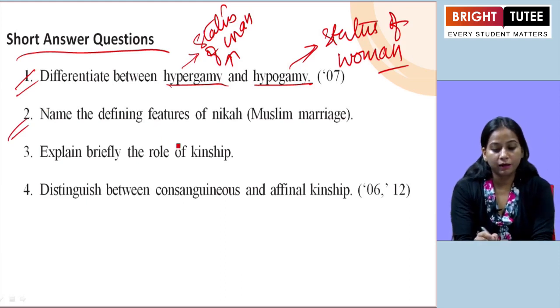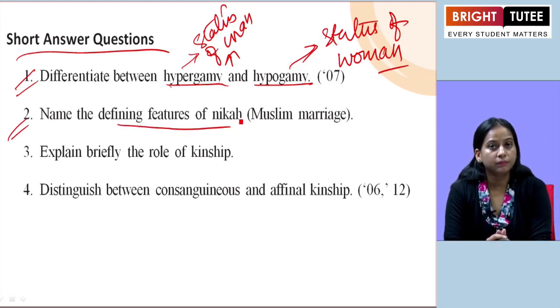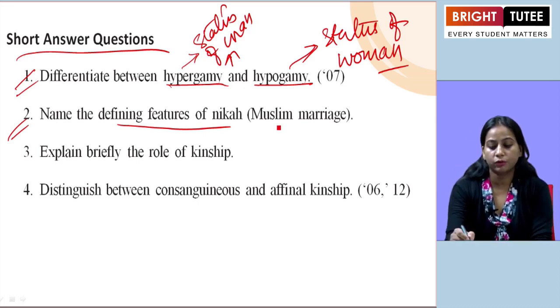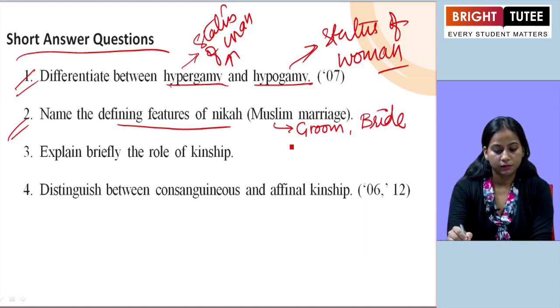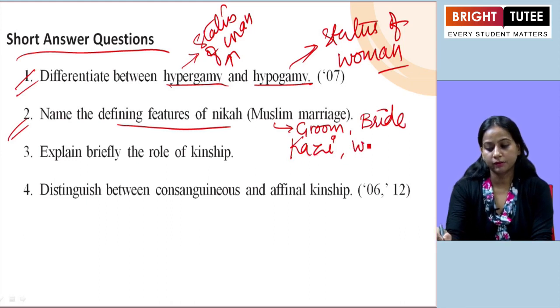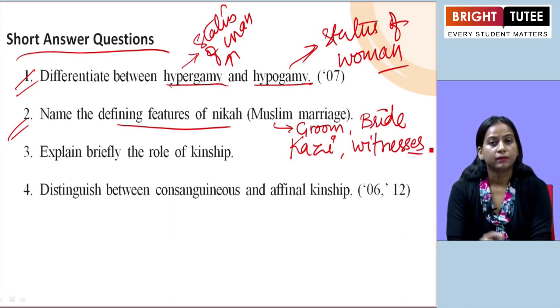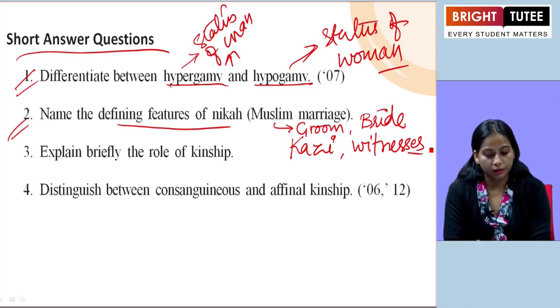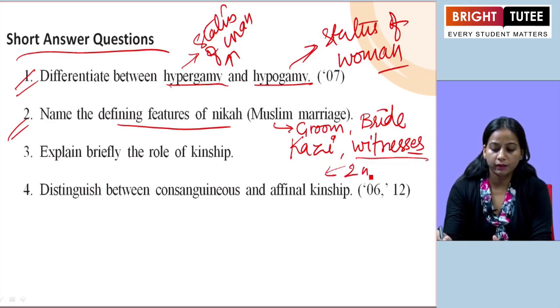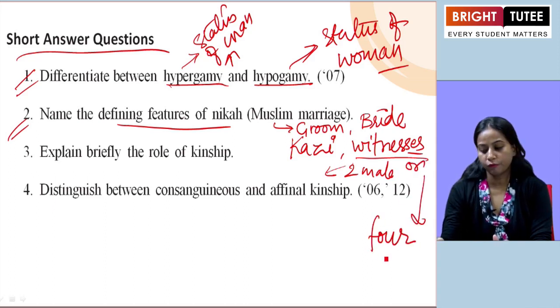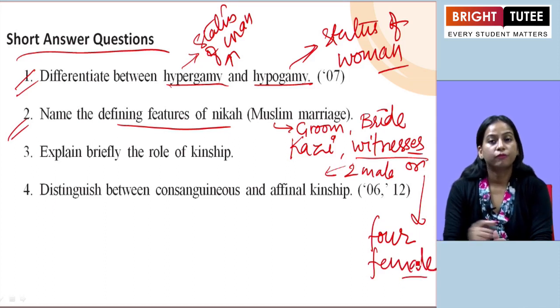Next one, name the defining features of nikah, that is Muslim marriage. The defining features of nikah include the groom plus bride, the qazi must be there, and the witnesses. All these are the features of nikah, and the witnesses include 2 male or 4 female witnesses.